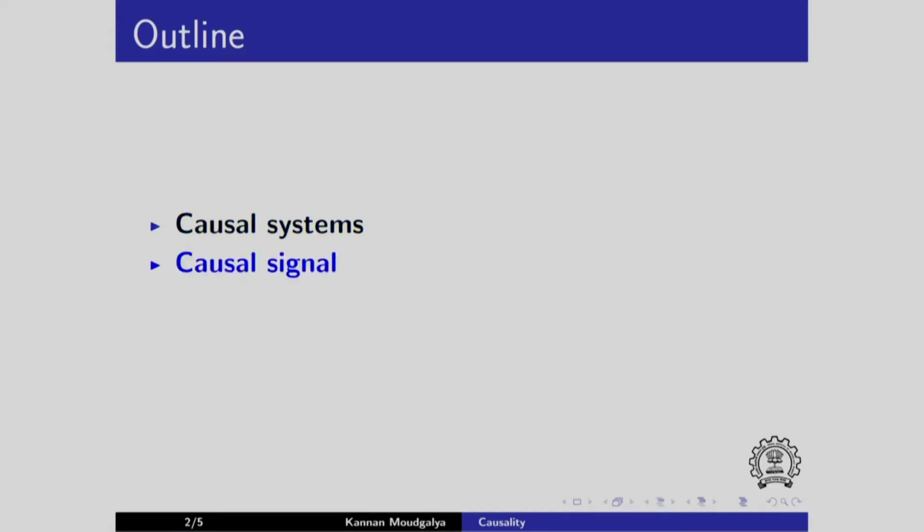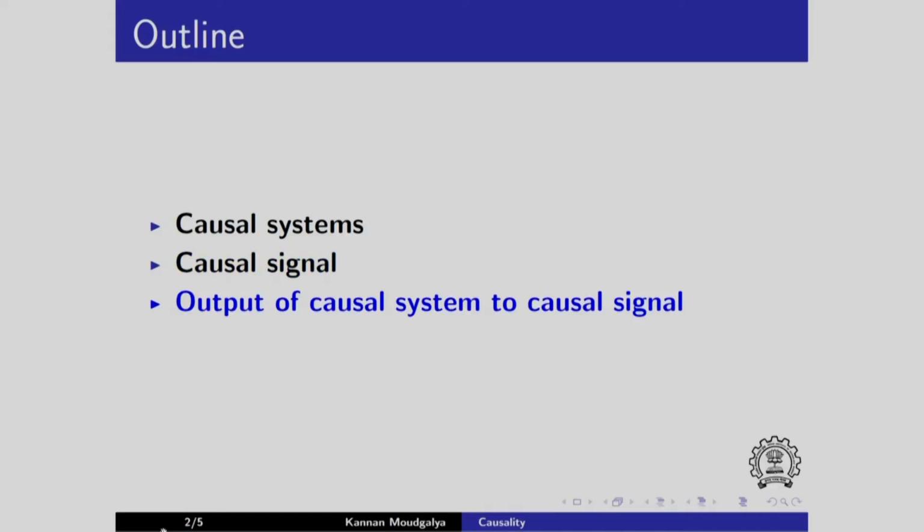Welcome to this presentation on the topic of causality. The outline is as follows. We will explain what is meant by a causal system and causal signal, and we will derive an expression for the output of a causal system to a causal signal.